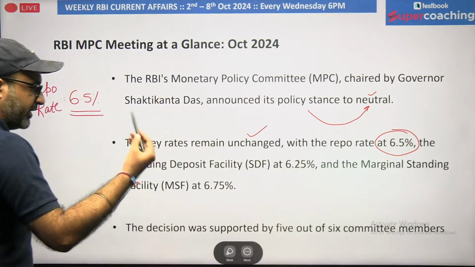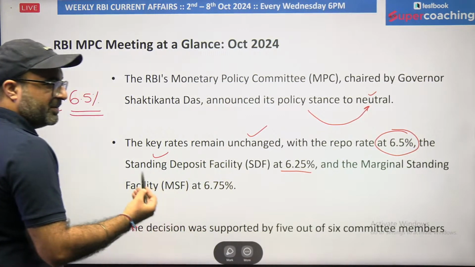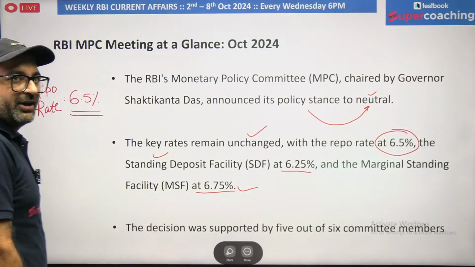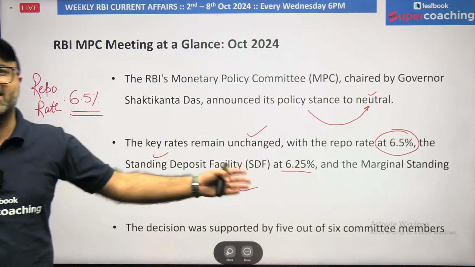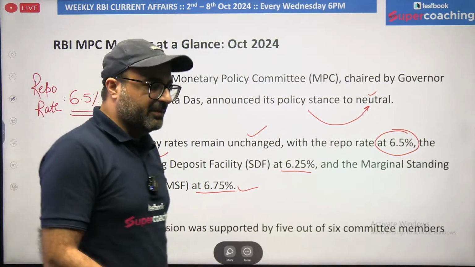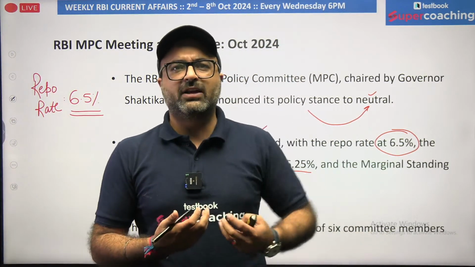If it is same, then obviously standing deposit facility has been maintained at 6.25%, which is unchanged, and MSF is again unchanged at 6.75%. I will be discussing them in much detail. But whenever the Monetary Policy Committee takes a decision, this decision is taken by means of voting.